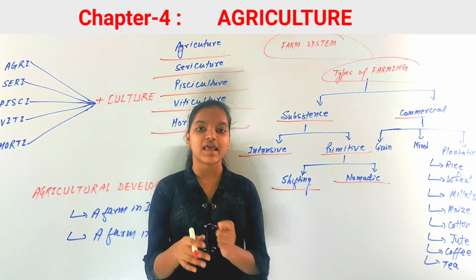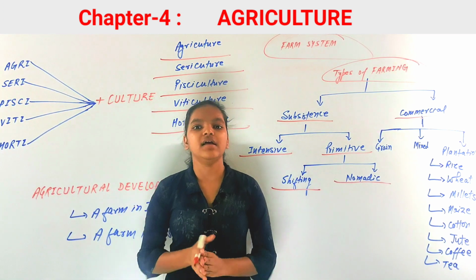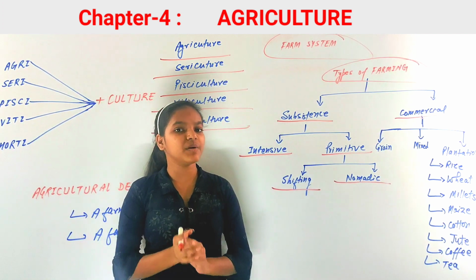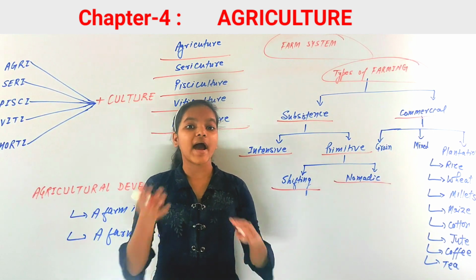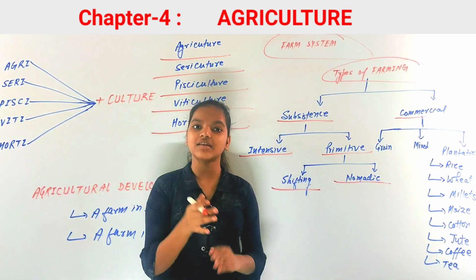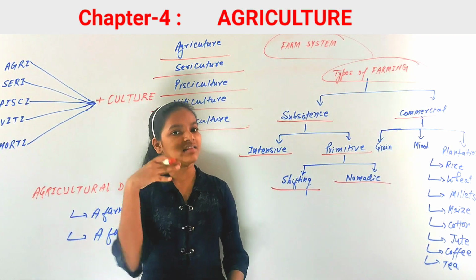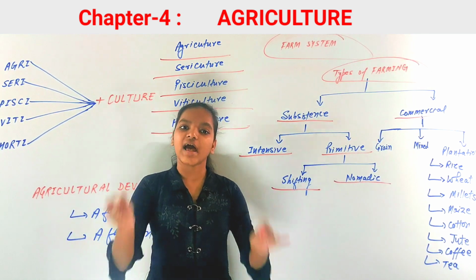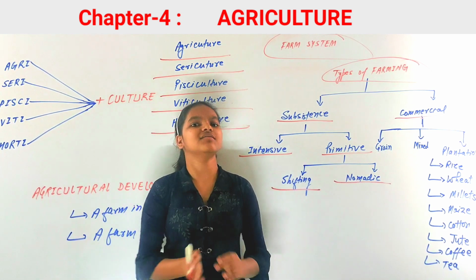Suppose there is a plot of land with many trees grown on it. People cut all the trees down and burn them, and the ashes of those trees are mixed with the soil to make it more fertile, and then the crop is grown. When the land loses its fertility, they shift to another plot of land and do the same thing.